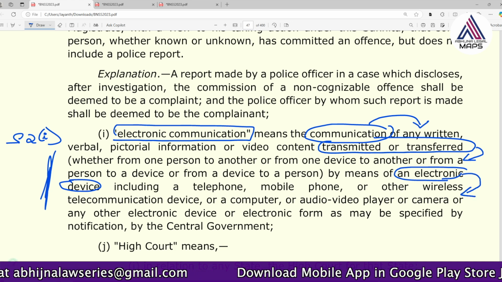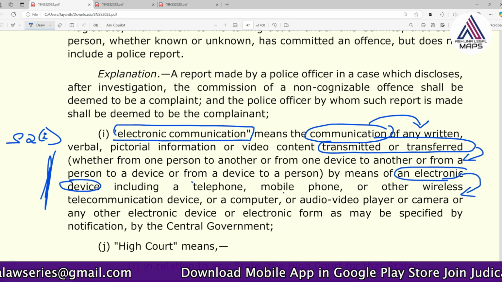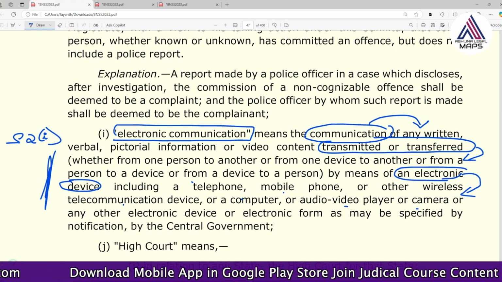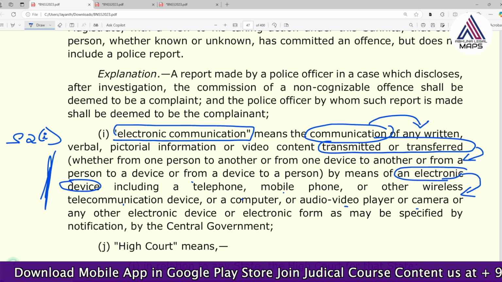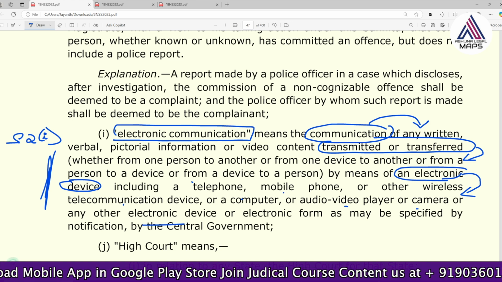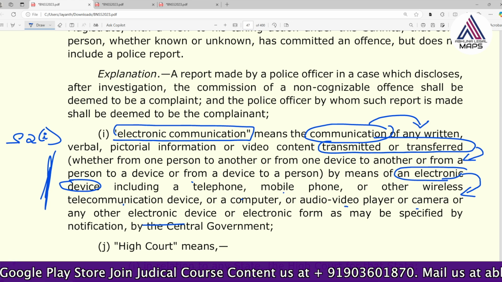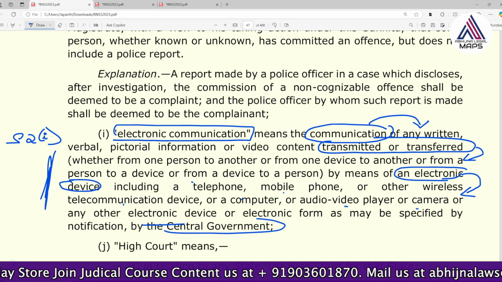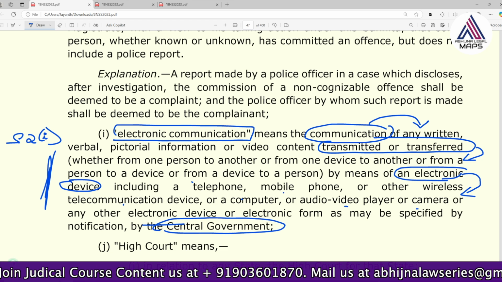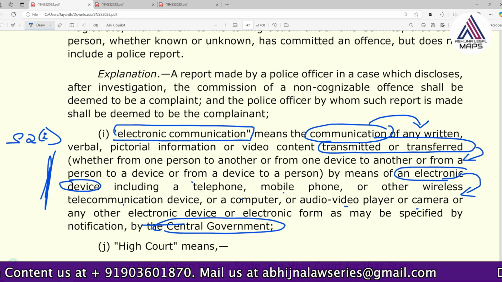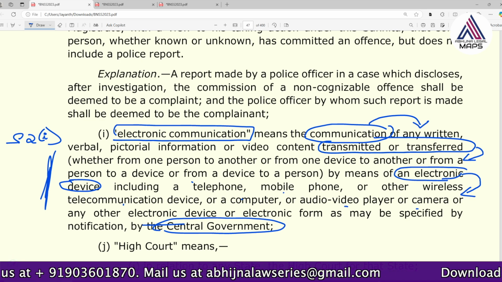Different examples are given: telephone, mobile phone, wireless telecommunication device, computer, camera, audio video player, etc. Because nowadays so many electronic devices exist, we cannot define them exhaustively, so it needs to be elaborated. That's why they say the central government may give a list. It may prescribe by notification which electronic devices are included. So that is the meaning of electronic communication.